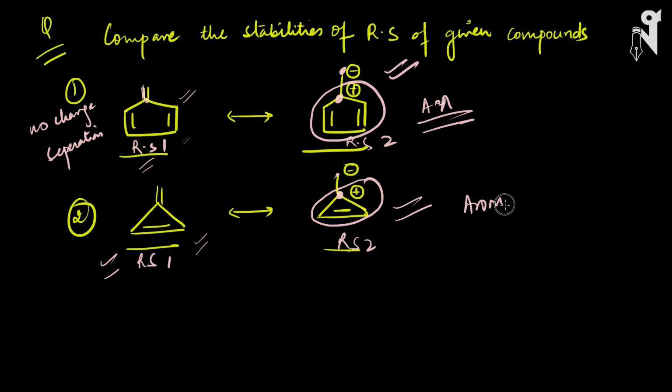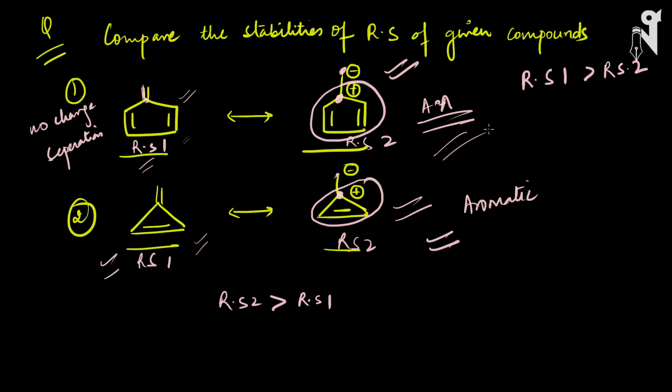So if somebody asks which resonating structure is stable in the second case, resonating structure 2 is more stable than resonating structure 1 because of the aromaticity it gains after breaking the double bond, whereas in the first case, RS1 is more stable than RS2. The reason being, after breaking the double bond, it gains anti-aromaticity. So this is how you have to decide and compare if they ask you such kind of questions.